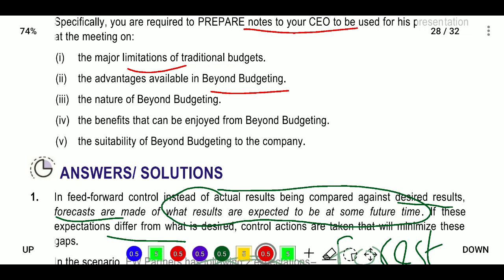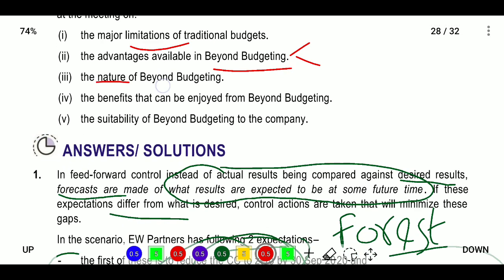What are the advantages of beyond budgeting? It is a more adaptive process. It is a decentralized process, so they can work individually. Next, the nature of beyond budgeting. What is the nature of beyond budgeting? It is not absolute like a traditional budget, and it combines a top down approach and a bottom up approach.